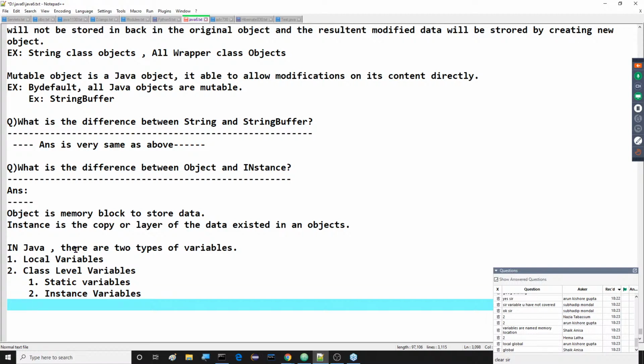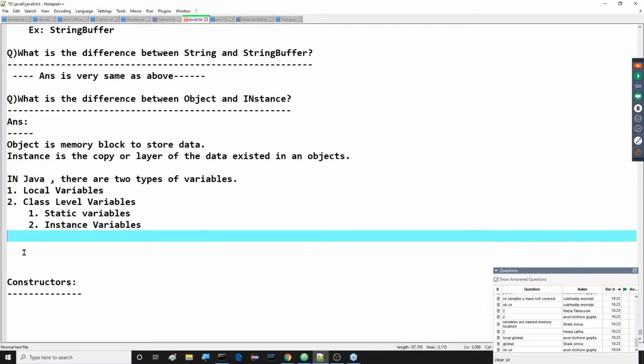So the two types of class level variables are static variables and instance variables. This is totally the variables part. The global variables concept is not available in Java. The word global does not exist inside Java. Please recognize this. Good. Then what about this local variable?